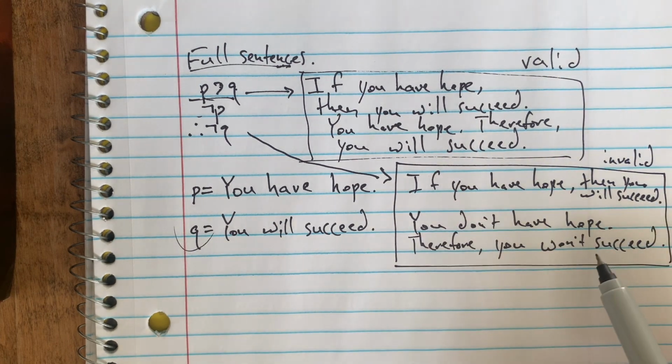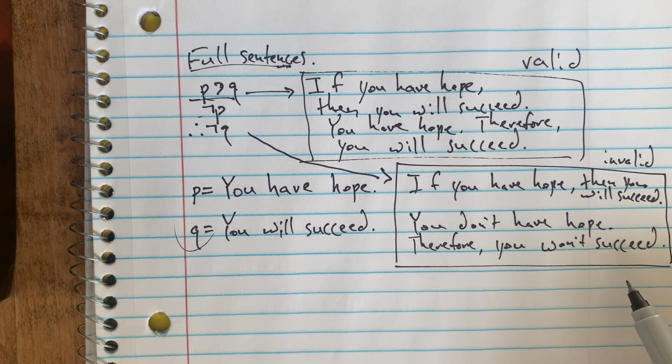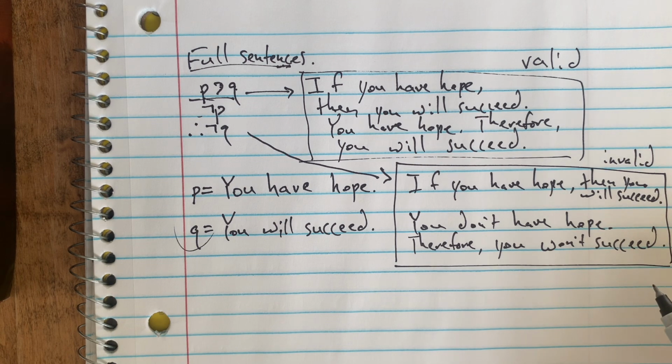You don't have hope, therefore you won't succeed, right? There are hopeless people who happen to succeed all the time. You don't have to have hope in order to be successful. Sometimes people succeed on our behalf, maybe, and we lay there hopeless and we can't do anything.